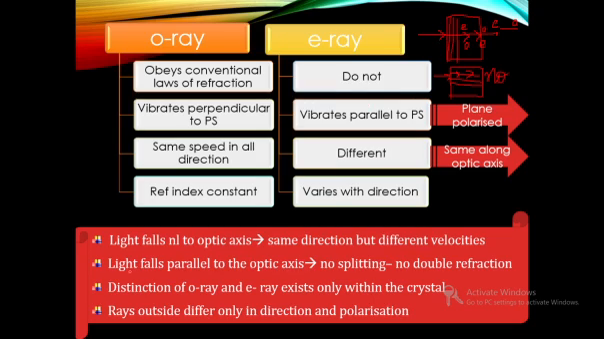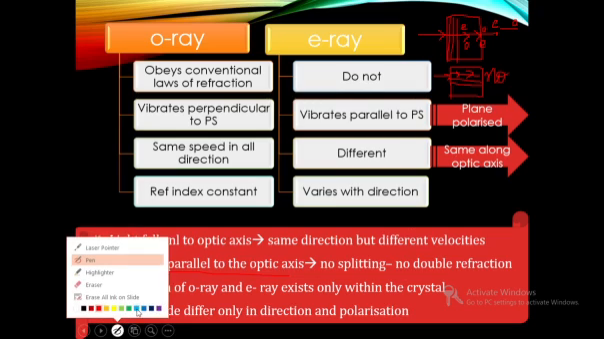Now the next point is when the light falls parallel to the optic axis, no splitting will happen because they are passing along the optic axis, therefore they will experience the same velocity. So no double refraction will happen. So that point has to be remembered.